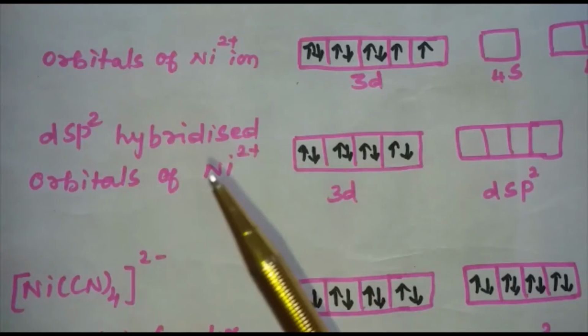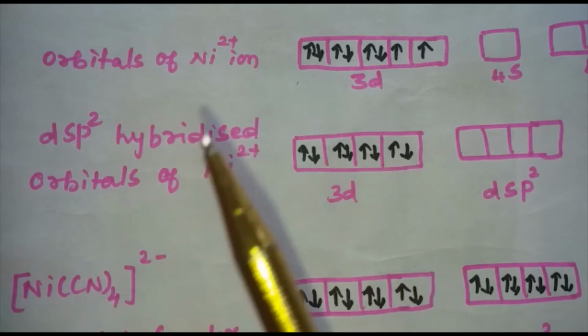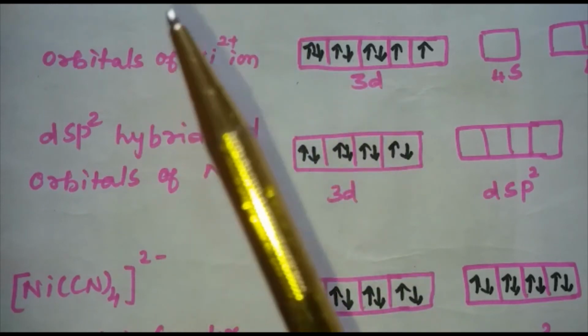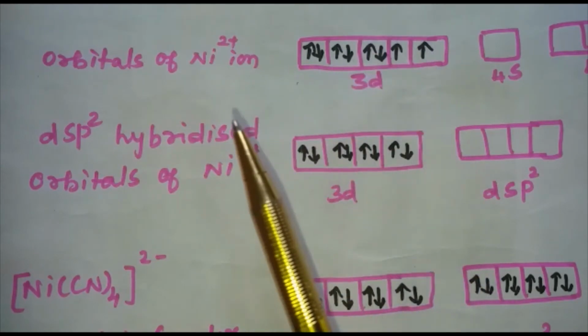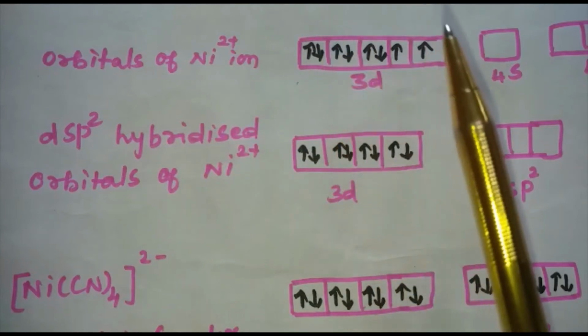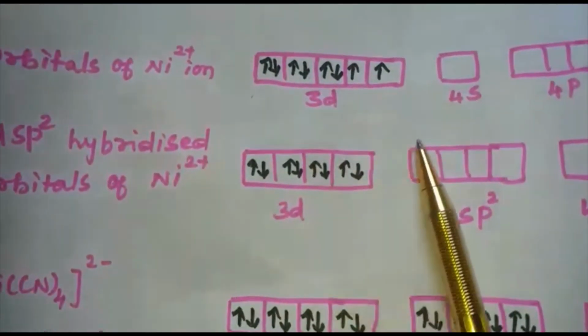One example, let us discuss for square planar complexes. Here also we are having 4 ligands. That means the complex may be tetrahedral or square planar, but we have identified this as square planar complex. By the end of the segment, I will tell you why this Ni(CN)4 2- complex is known as a square planar complex. If you see here nickel, it is in +2 oxidation state, so we are having 3d8 as the configuration, and here nickel is in +2 oxidation state. This is the hybridization scheme for Ni(CN)4 2-.